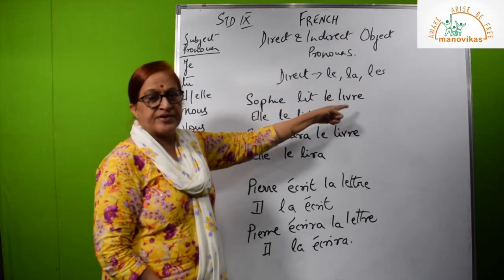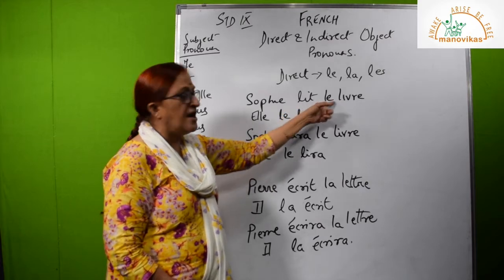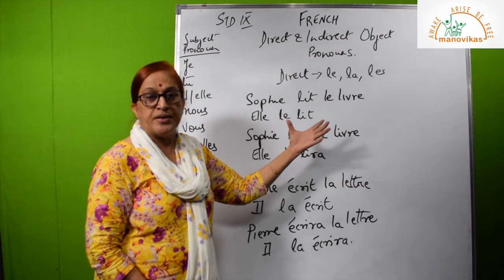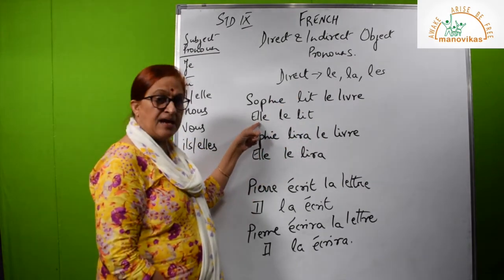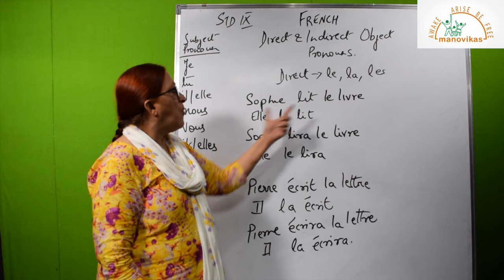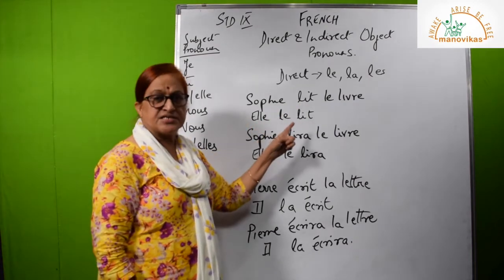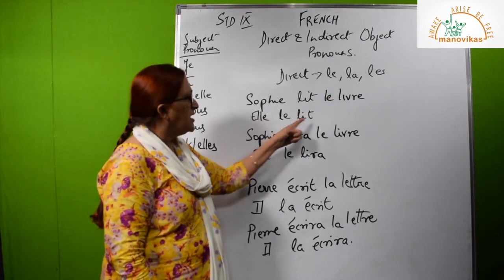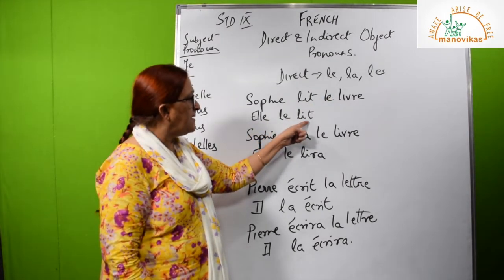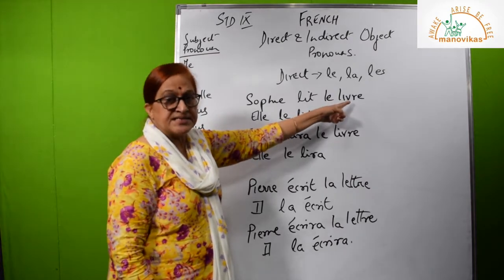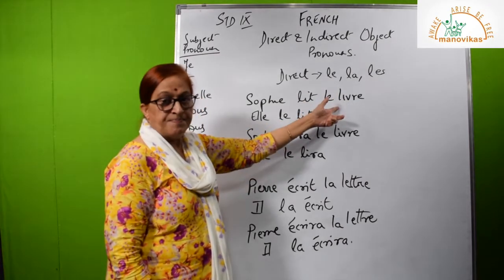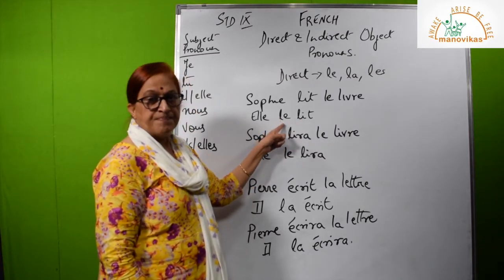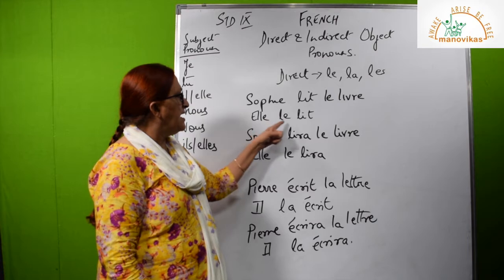Sophie lit le livre. Sophie is reading the book. Now if you don't want to use the noun, instead of Sophie you can say elle. She is a female. Now what is she reading? She is reading it. It refers to book. Book is masculine. So elle, le, lit. Now you see here that le livre, when it's a noun, comes after the verb. But when it becomes a pronoun direct object, you put it before the verb. It comes to the left of the verb. Elle le lit.